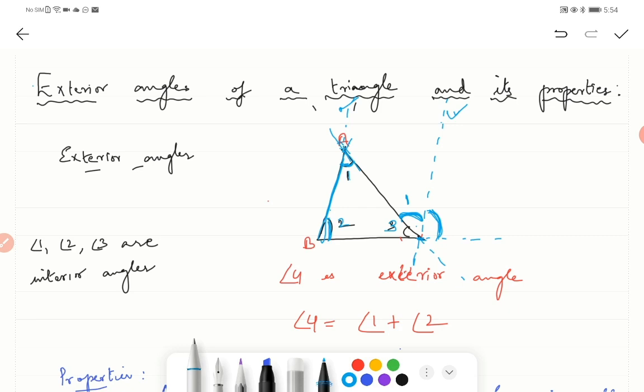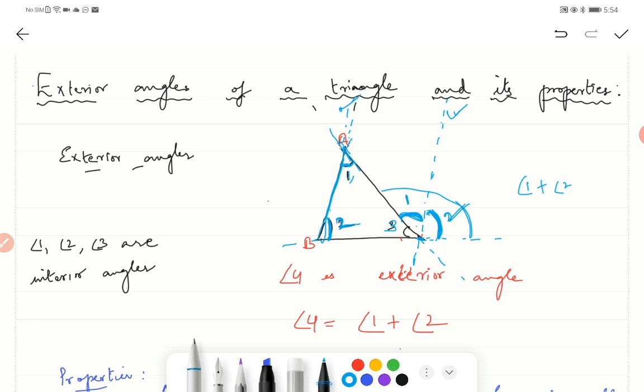Taking this as a transversal, this angle is on the right side of this line, and on the other parallel line also the right side we have this. So this angle will be equal to 1 and this will be equal to 2. So this whole angle is what? Angle 1 plus angle 2.